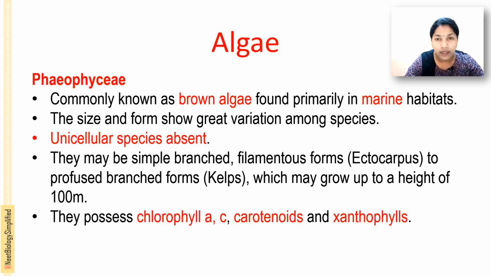So in Chlorophyceae, unicellular forms are there. In Phaeophyceae, unicellular forms are absent. And the Chlorophyceae are called green algae. Here it is called brown algae.